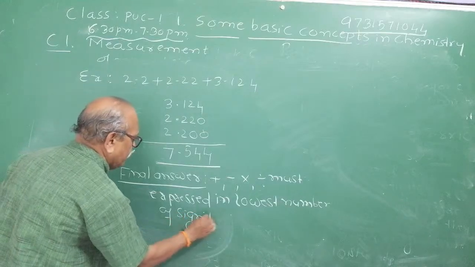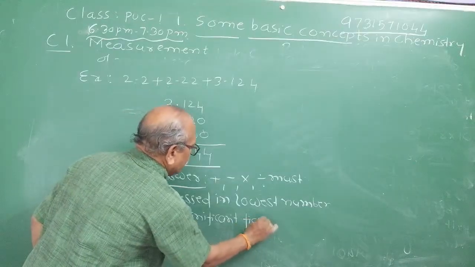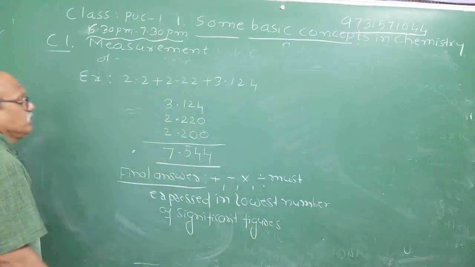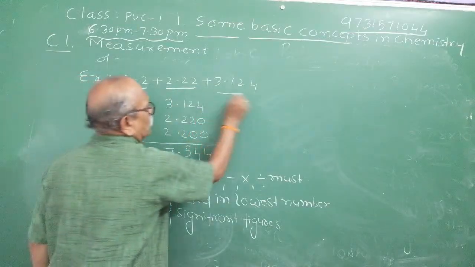Look here, significant figures. Observe. Out of 2.2, 2.22, and 3.124 given to us,